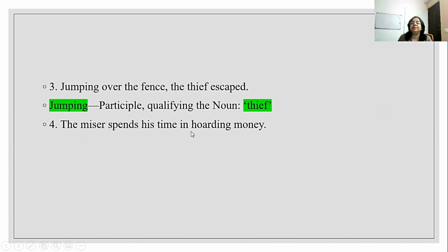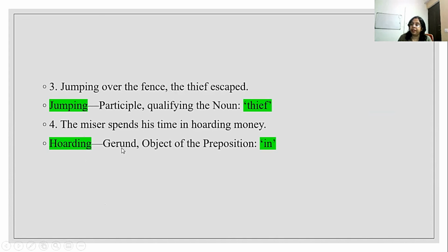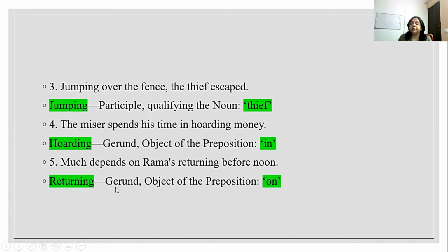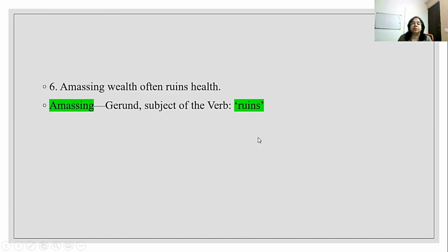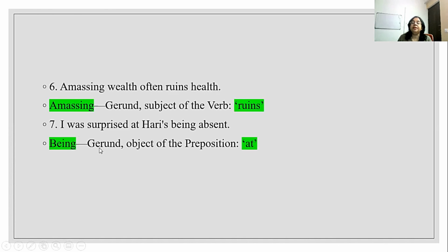The miser spends his time in hoarding money. Here, hoarding is the gerund and it is the object of the preposition in. Much depends on Rama's returning before noon. Returning is the gerund and object of the preposition on. Amassing wealth often ruins health. So here amassing is the gerund and subject of the verb ruins. I was surprised at Hari's being absent. Now here being is the gerund and object of the preposition at.